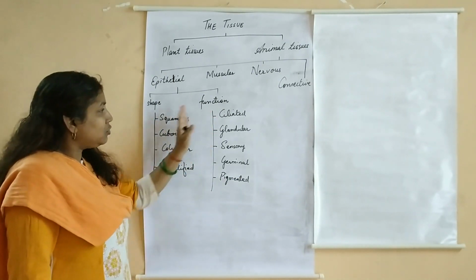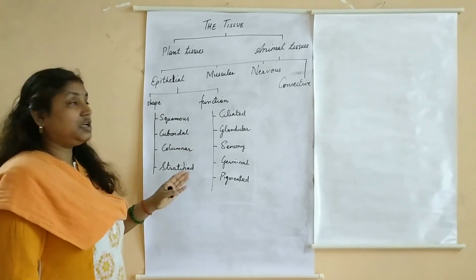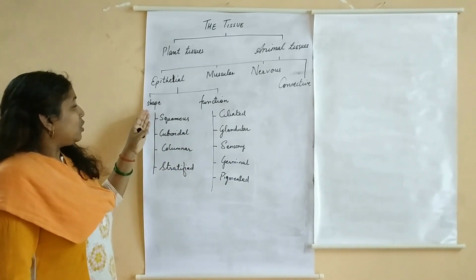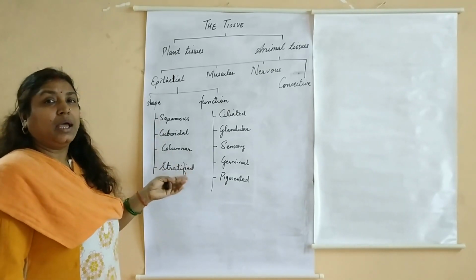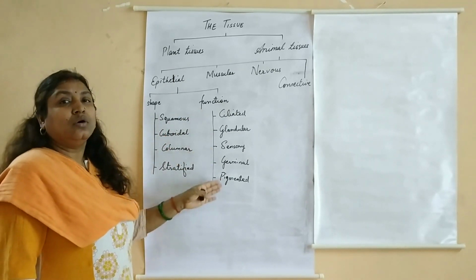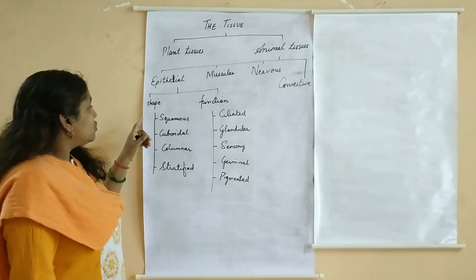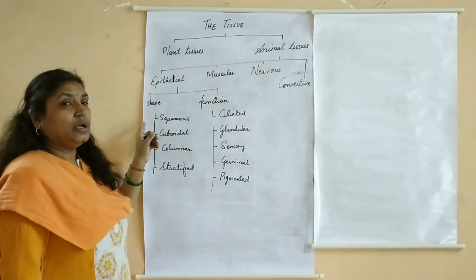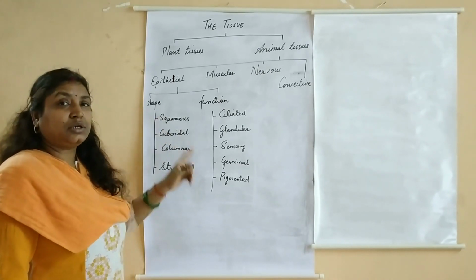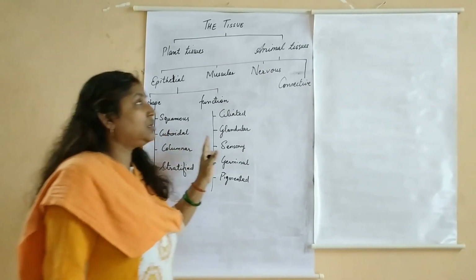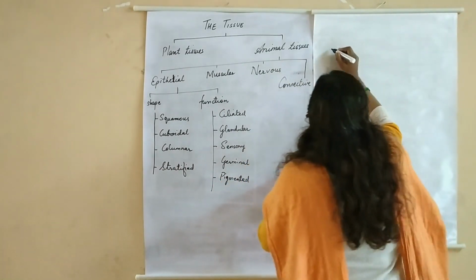So before we go to other aspects, let us see each type based on shape. How do they look like? And then later on we'll go to the functions they perform. So first one, according to shape, the first type of epithelial tissue is squamous epithelial tissue. Now what are squamous epithelial tissue?